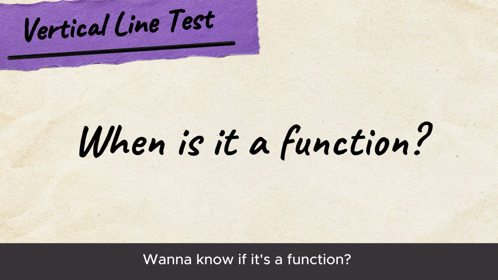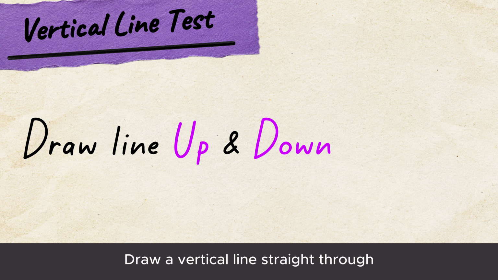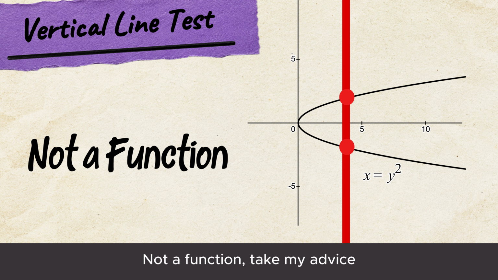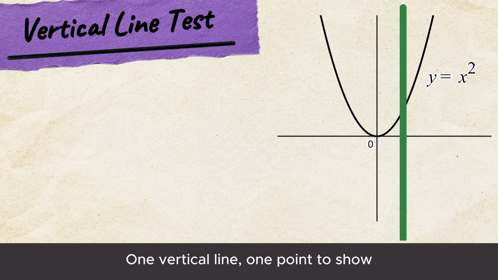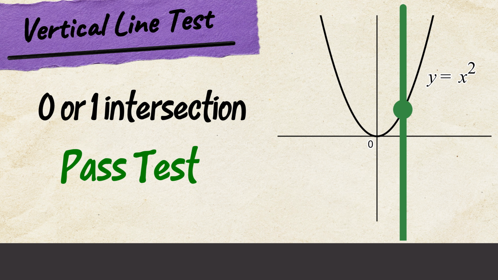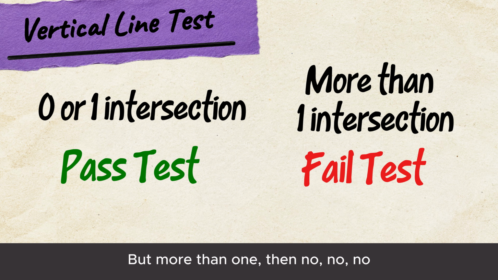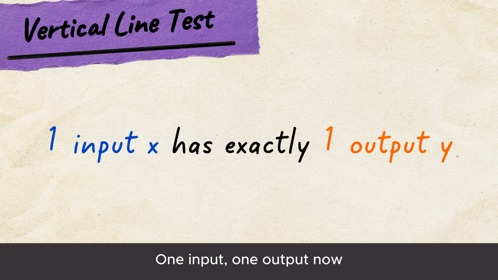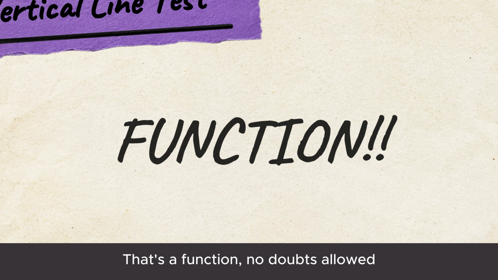Wanna know if it's a function? Here's what we do. Draw a vertical line straight through. If one vertical line hits the graph twice, not a function, take my advice. One vertical line, one point to show, but more than one, then no, no, no. One input, one output, now that's a function.